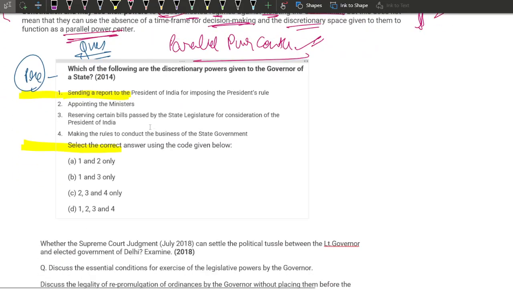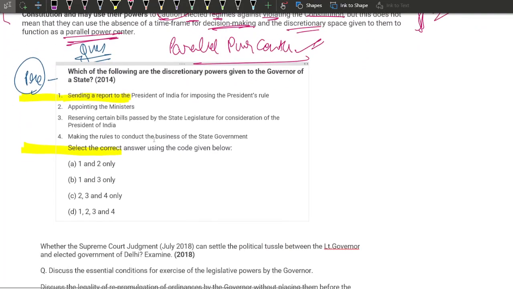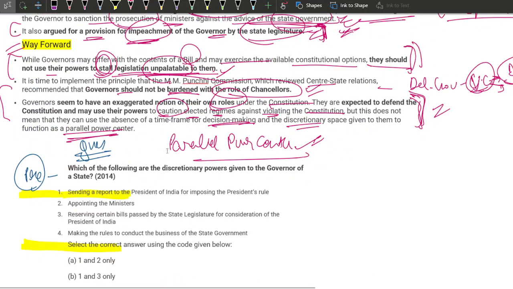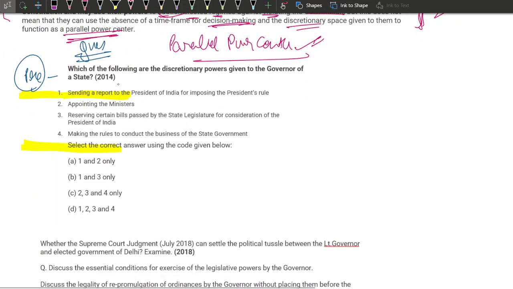Let us look at the questions that were asked in the exam, and do write the answer in the comment section if you can. Which of the following are the discretionary powers given to the governor of a state? This was asked in prelims 2014. One, sending a report to the President of India for imposing President's rule. Two, appointing the ministers. Three, reserving certain bills passed by the state legislature for consideration of the President of India. Four, making the rules to conduct business of the state government.